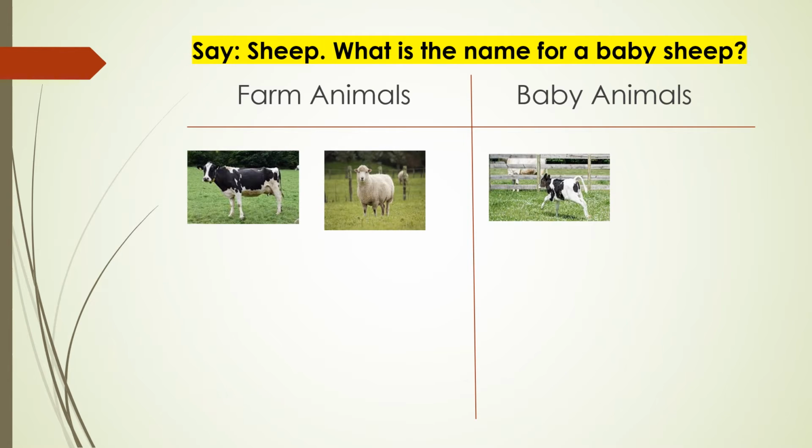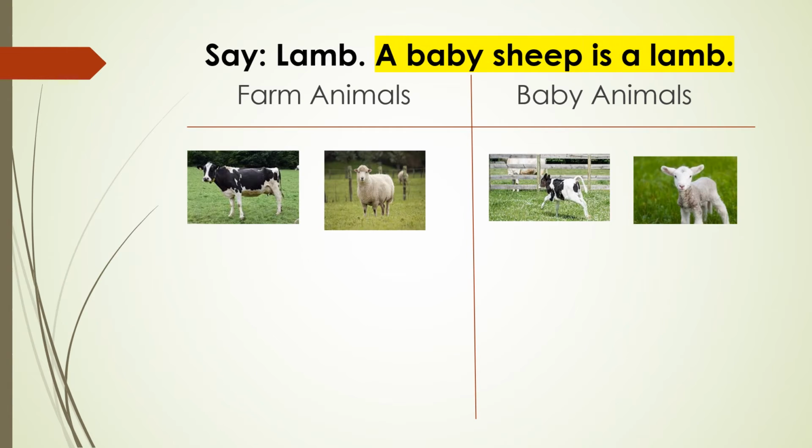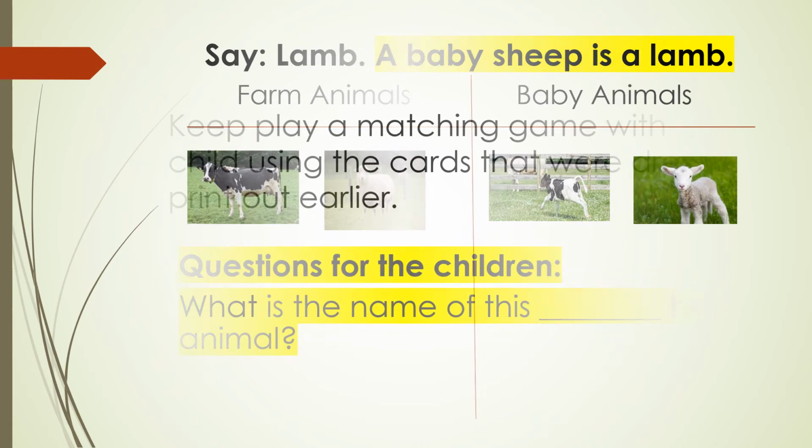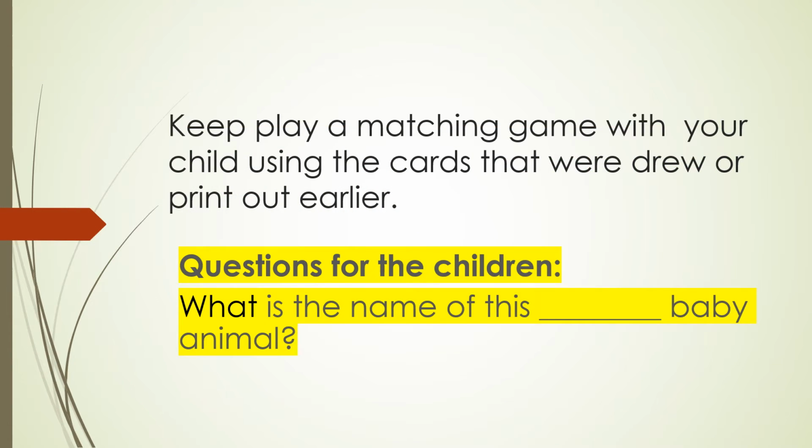Say, sheep. What is the name for a baby sheep? Lamb. A baby sheep is a lamb. Keep playing a matching game with your child by using the cards that were drawn or printed out earlier.